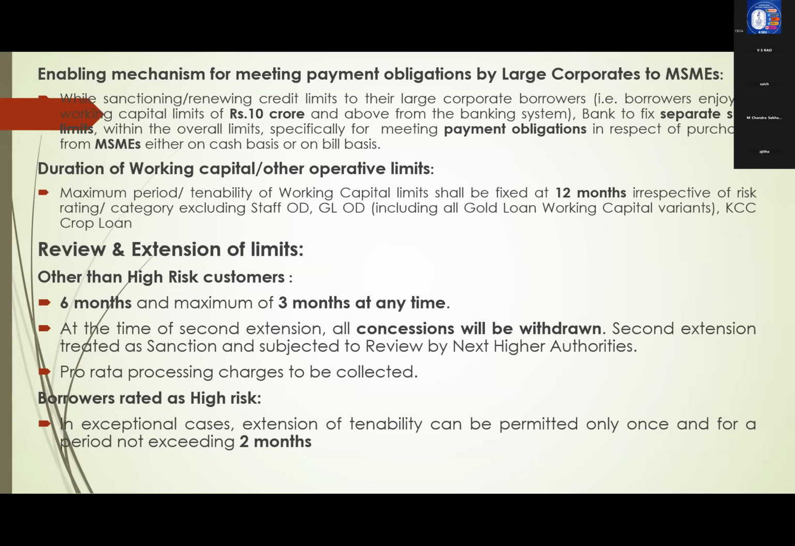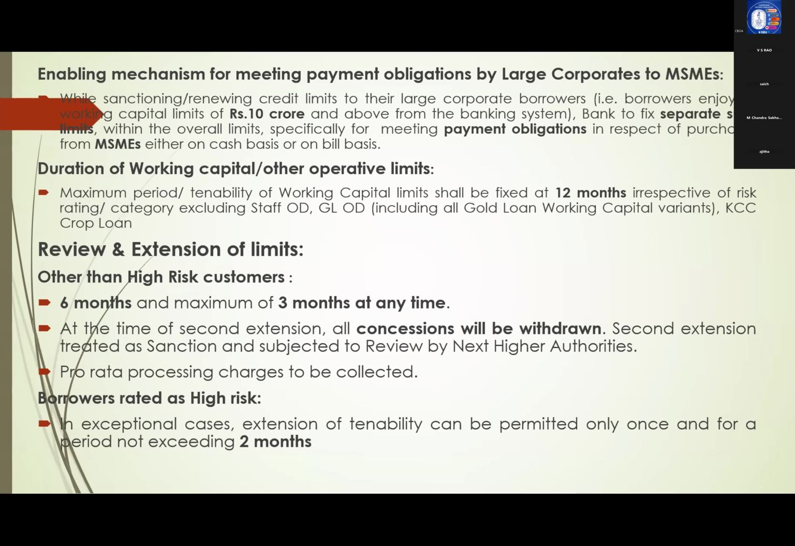Review and extension. Other than high risk customers, earlier we have seen the party has to submit renewal papers 1 month before expiry. If it is not submitted, what we have to do? We have to extend the tenability. In case of other than high risk accounts, tenability can be extended by a maximum of 6 months, but 3 months at a time. First extension 3 months is given. Second extension 3 months, no concessions. And the second extension is treated as a fresh sanction. It is subject to review by the next higher authorities also. Right? This is the second extension.